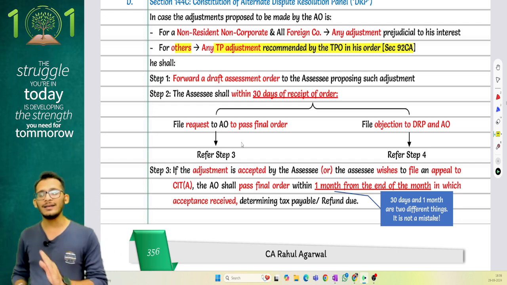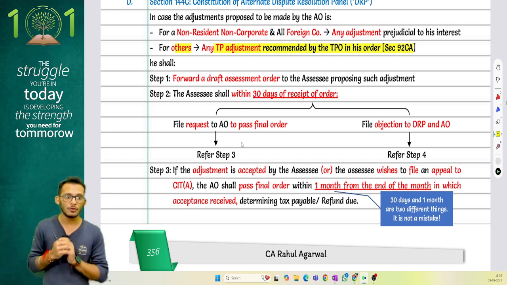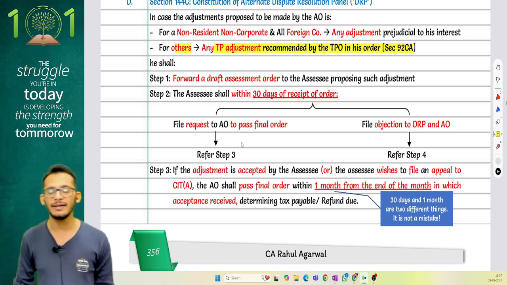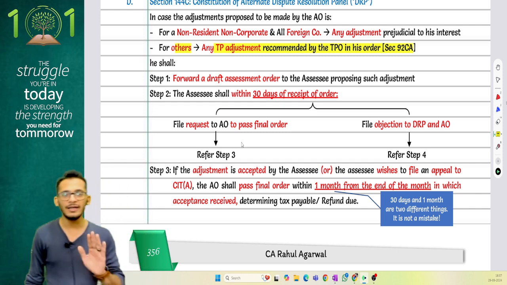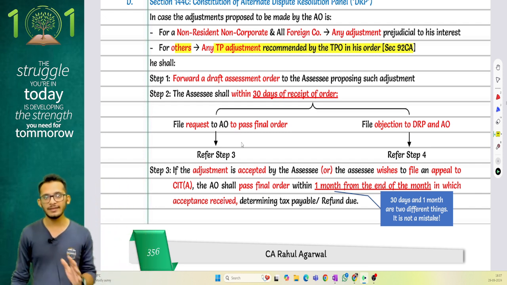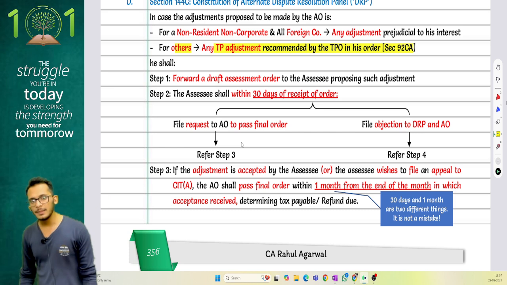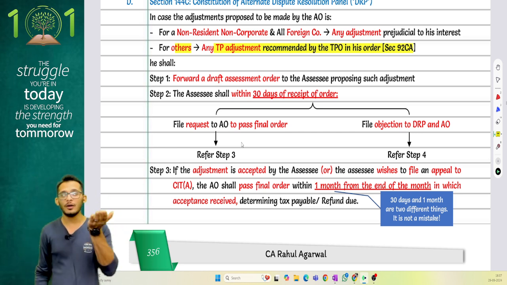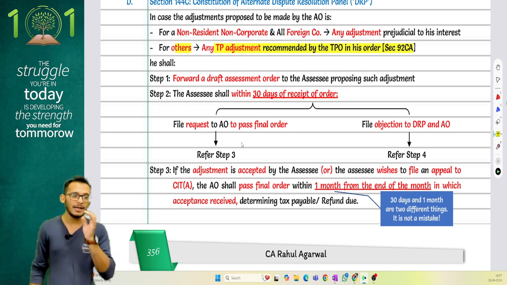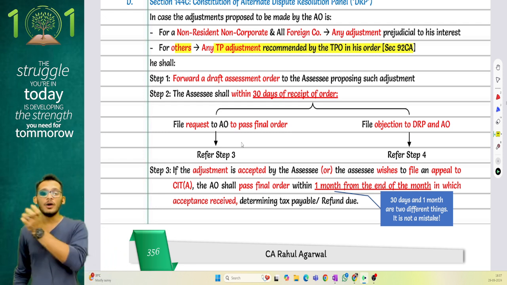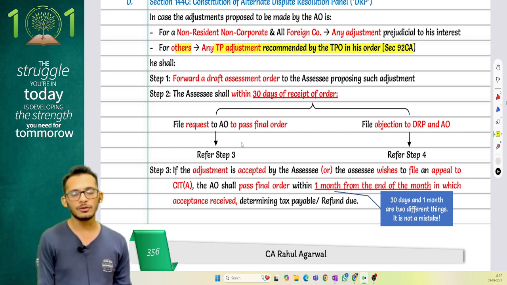If you choose to do that, then great. The draft assessment order will be put on hold until the appeal is closed. But if you choose not to do that, then the assessing officer will immediately issue a final assessment order, against which the only option for you is to either accept it and pay off the tax, or, if you want, go to the CIT appeals.